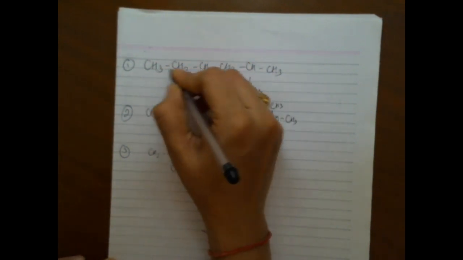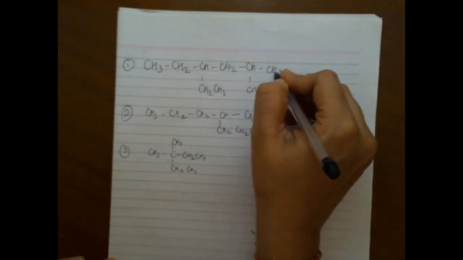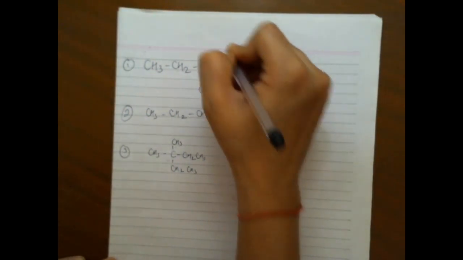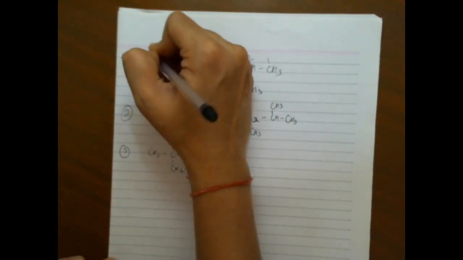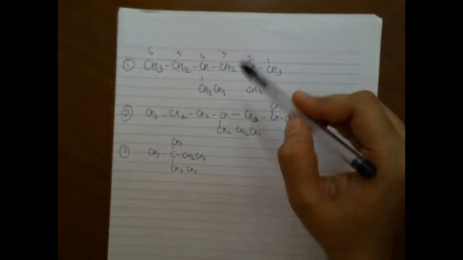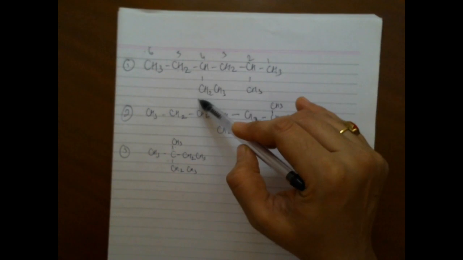Yes, so I'm getting answers. 2-methyl 4-ethyl hexane. 1, 2, 3, 4, 5, 6. I need to number from this side. So this is correct, 2-methyl 4-ethyl.